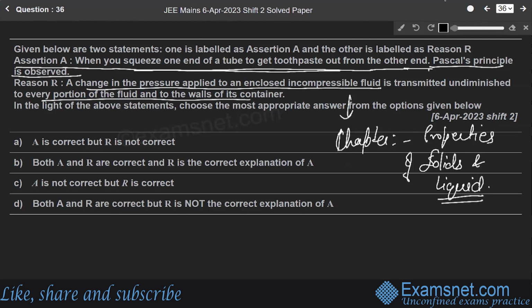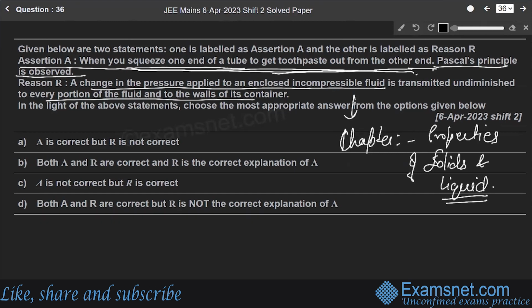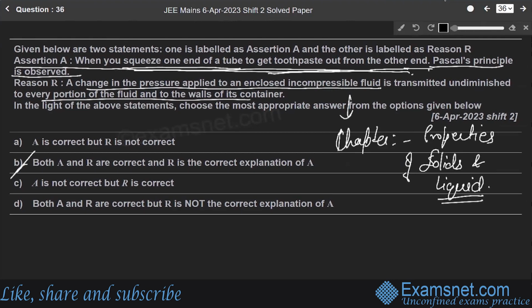Pascal's law says that whenever we apply pressure to a confined liquid, it is transmitted uniformly in all directions. So if we squeeze one end of a tube, the toothpaste comes out from the other end. So the correct answer is B: both A and R are correct, and R is the correct explanation of A.